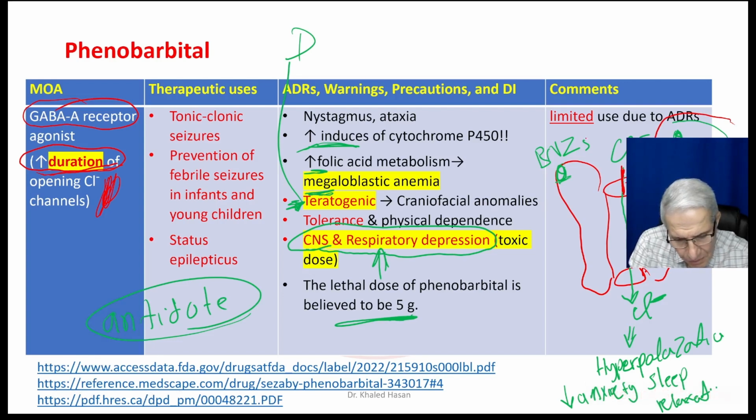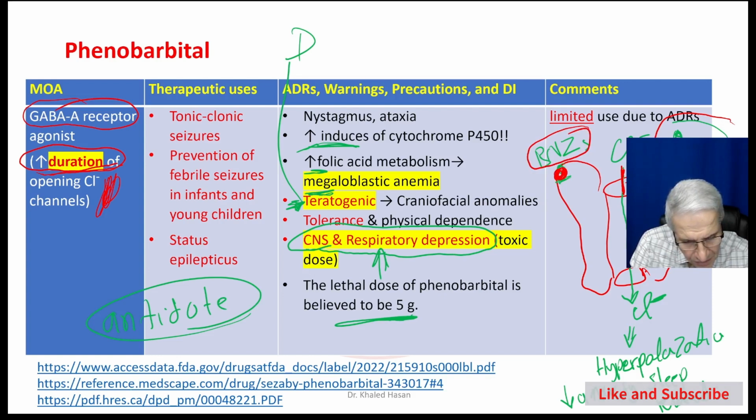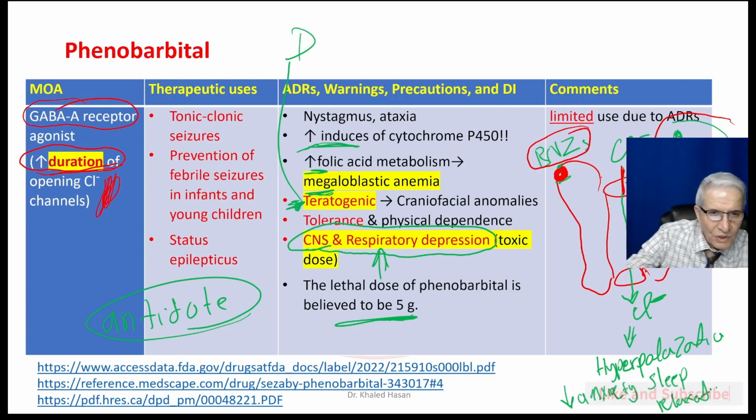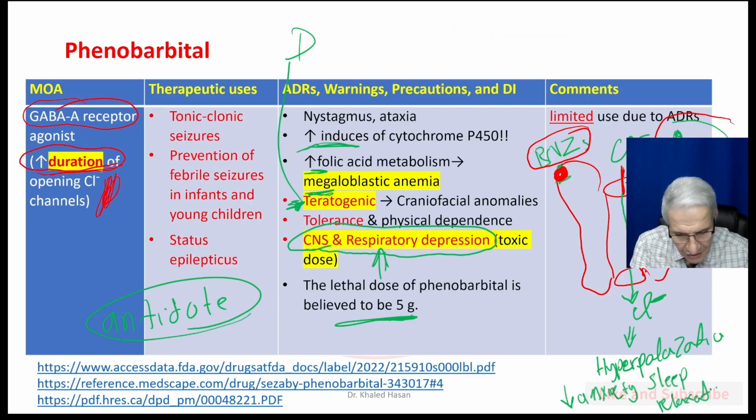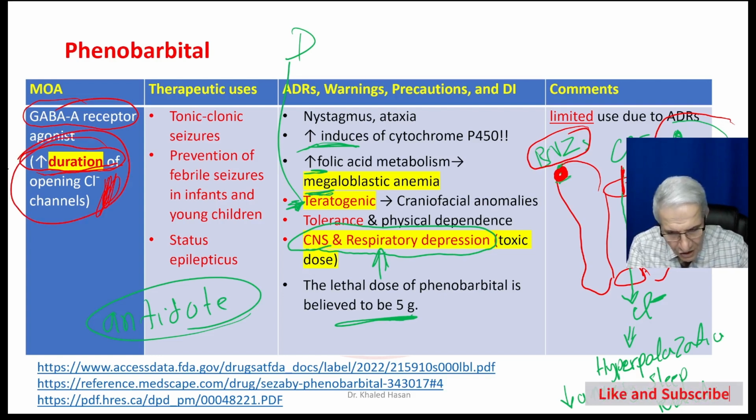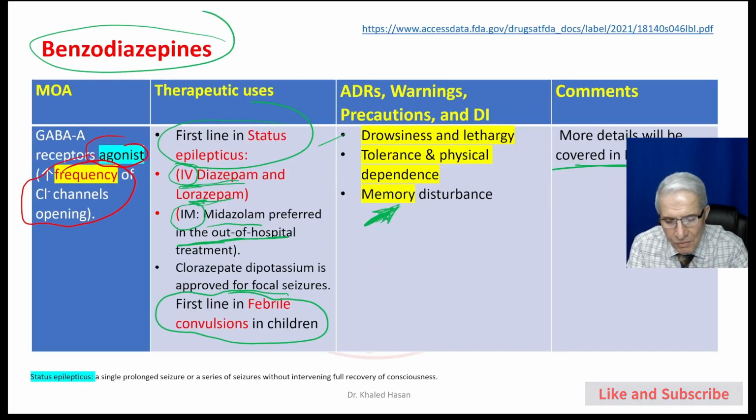What happens with the benzodiazepines? Benzodiazepine binds to the benzodiazepine receptor, and this leads to increased frequency of the channel opening and closing. So benzodiazepine is considered a GABA receptor agonist that increases the frequency of opening channels. We need to be familiar with the difference: phenobarbital prolongs the duration of channel opening, while benzodiazepine increases the frequency of channel opening.